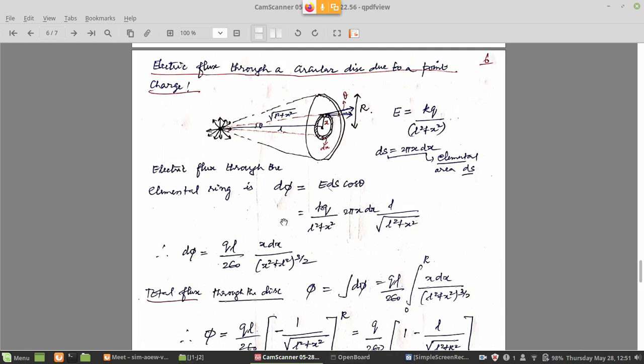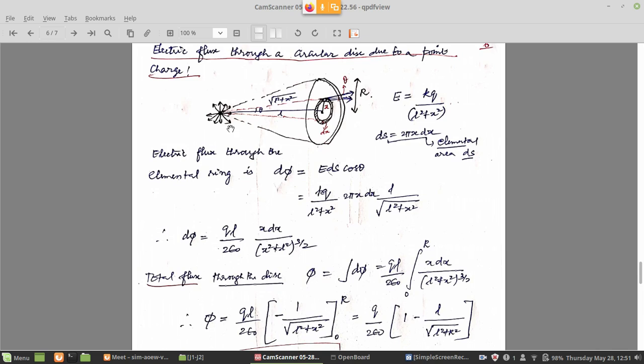This is right. Here you can see that in the circular disk also I have constructed a ring, the same technique that we used yesterday. So you can construct a circular ring of area 2 pi x dx, because it is at a distance x from the center of the disk. The ring is at a distance x and has a thickness of dx. So the area of the ring is going to be 2 pi x dx. That is called the elemental area ds.